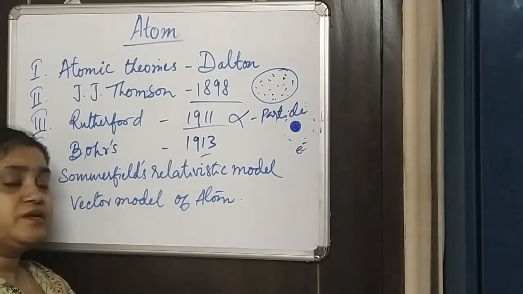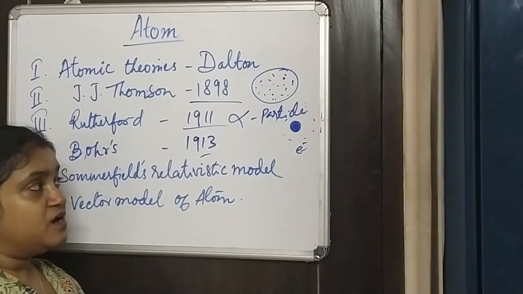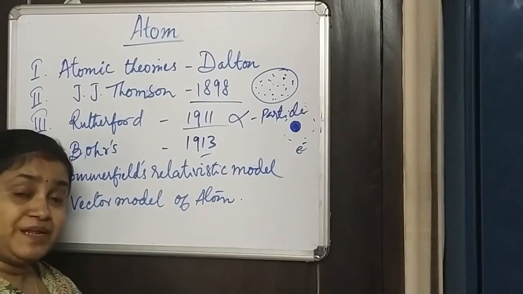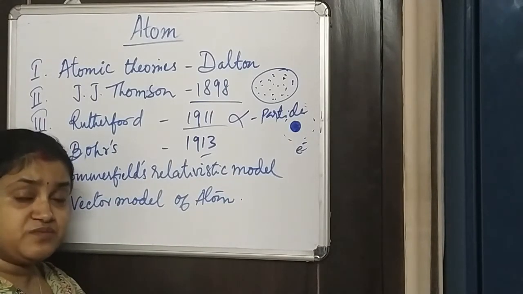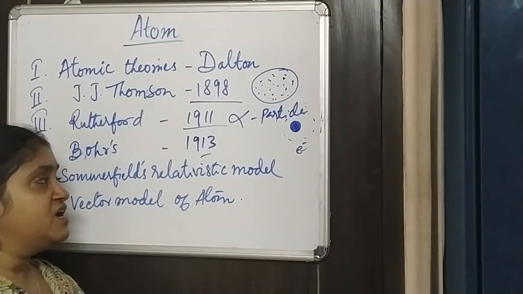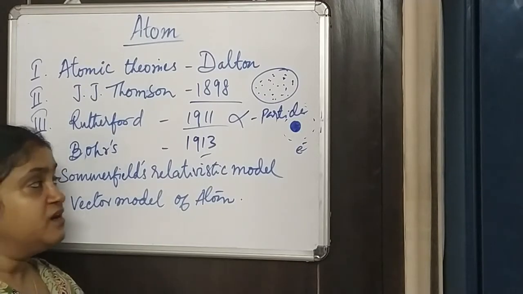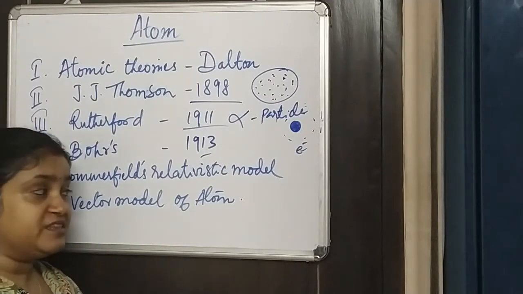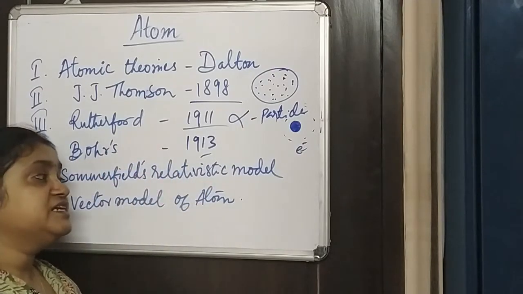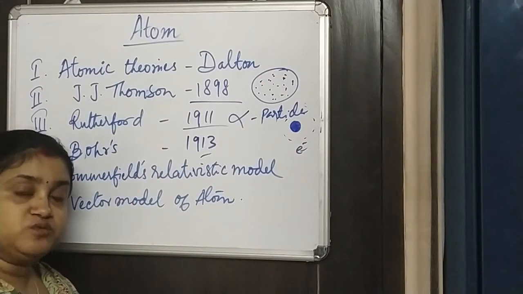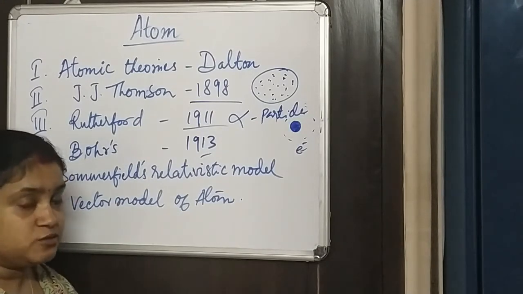So Bohr's atomic model is very important as well as very interesting, but it was not able to explain the spectra of complex elements. If the elements were of a very complex type, Bohr's theory could not explain why those types of spectra were coming. So after that, Sommerfeld's relativistic model came into the picture, which was able to explain a few more things, but not as a whole.